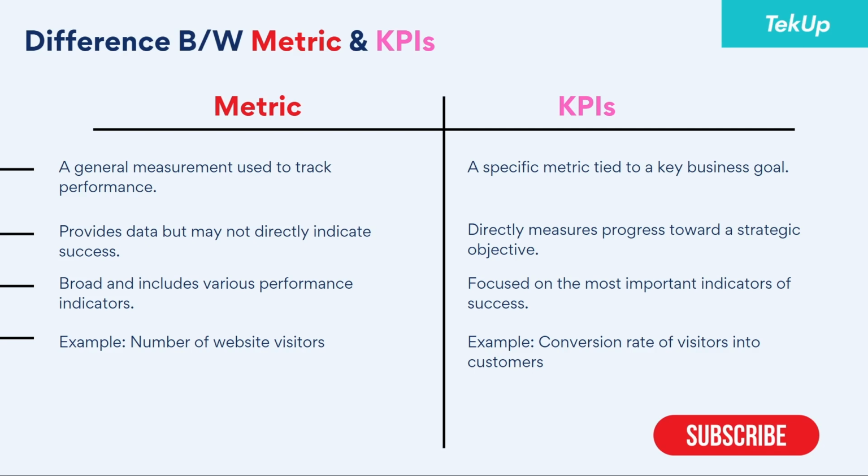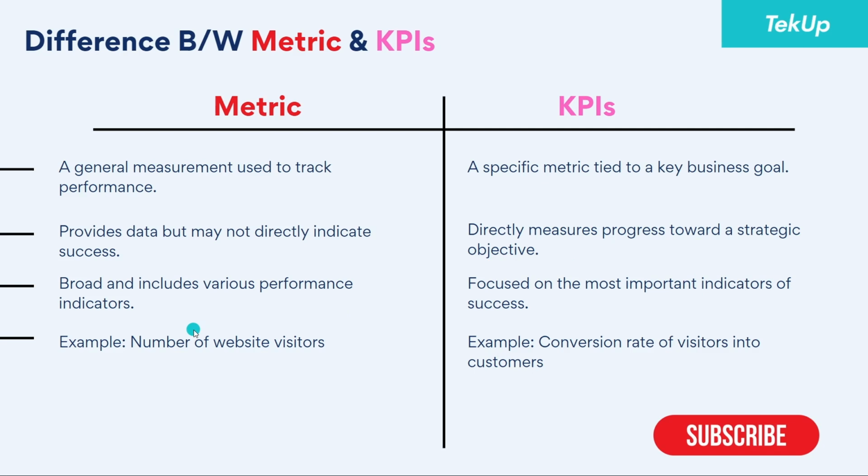Now let's look at the differences between metrics and KPIs. Now, when we are talking about a metric, a metric is a general measurement used to track performance. A KPI is a specific metric tied to a key business goal. A metric provides data but may not directly indicate success. A KPI directly measures progress towards a strategic objective. The metric can be broad and include various performance indicators. KPIs focus on the most important indicators of success.